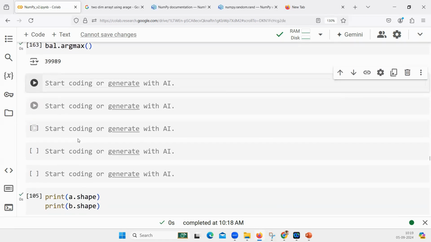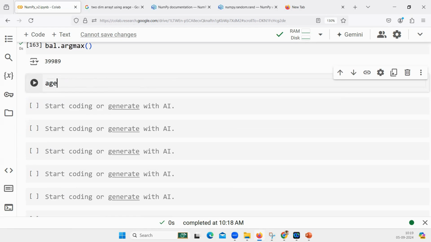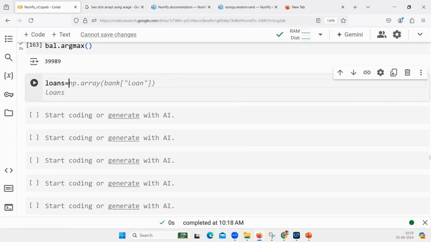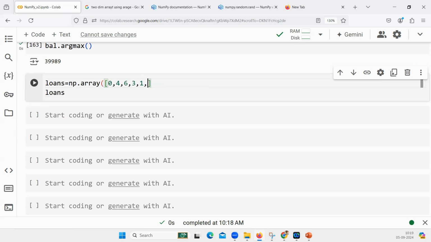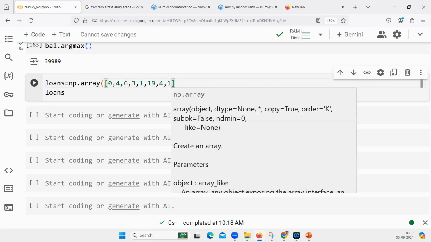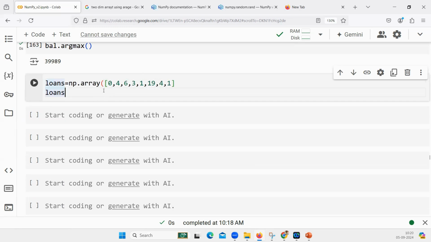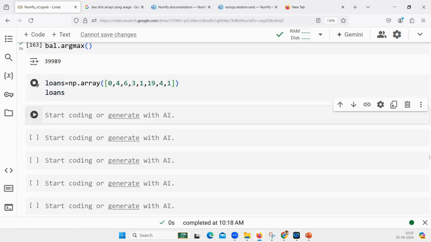So to make that easy, let me give you an example. Let's create the number of loans variable. Loans is np.array, but instead of taking the loan column, let me take a list: somebody has 0 loans, somebody has 4 loans, somebody has 6 loans, somebody has 3 loans, somebody has 1 loan, somebody has 19 loans, somebody has 4 loans, somebody has 1 loan. This is the data that I have. These are the number of loans.